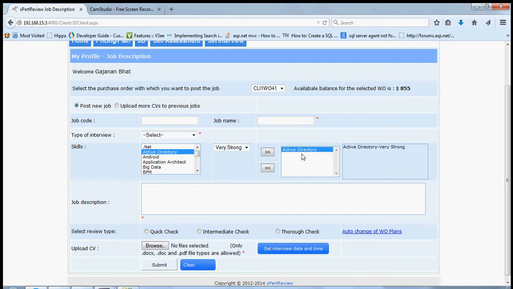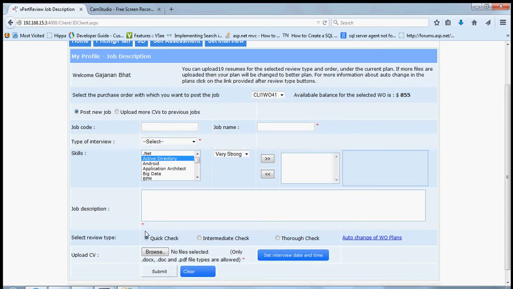If you wish to move any skills from the candidate skill list, you can select that particular skill and you can click on the backward button which will be removed. Then enter the details of the job for the candidate you are looking for. Then select the type of the review you are planning to post the job under.